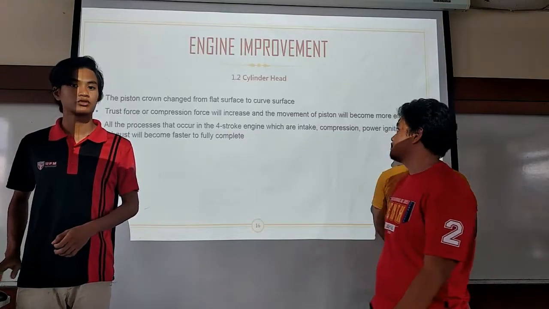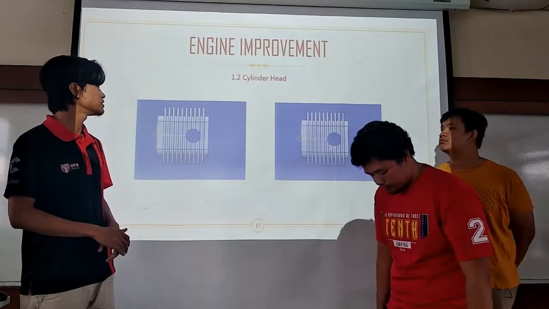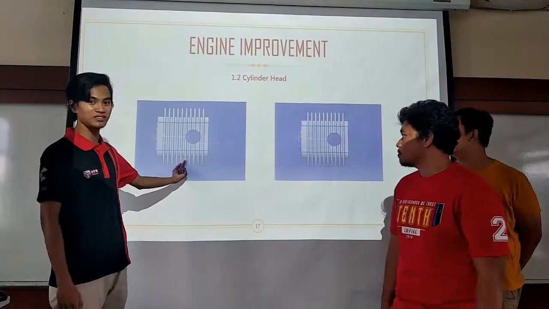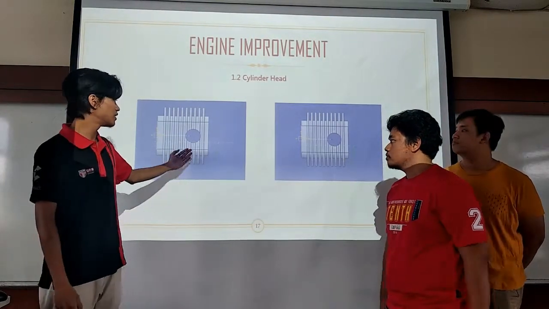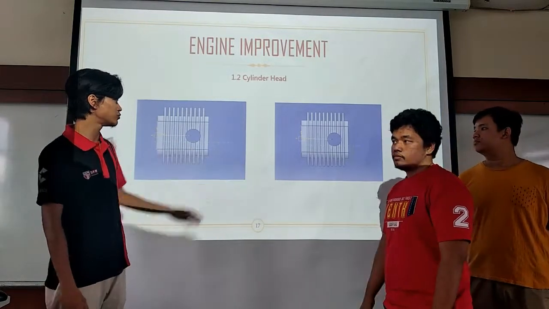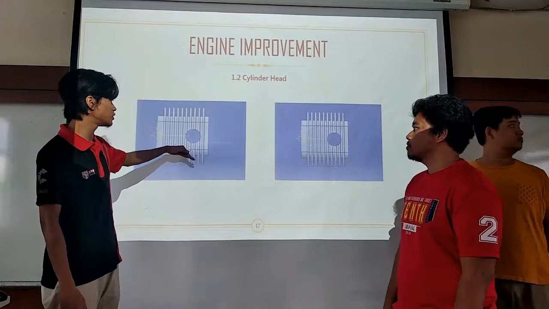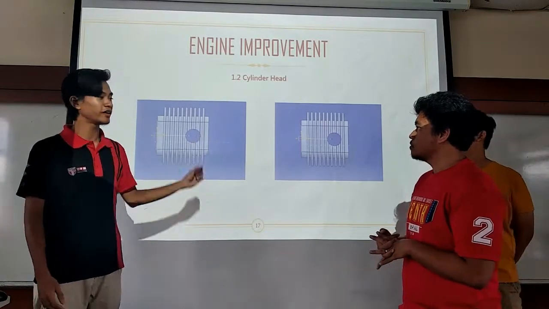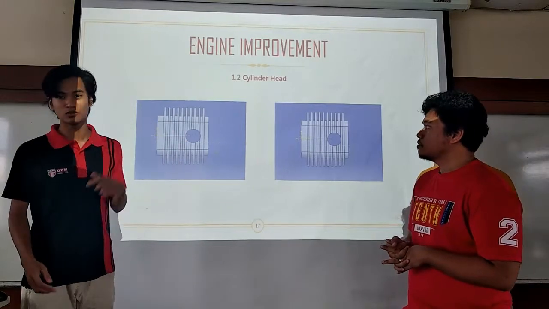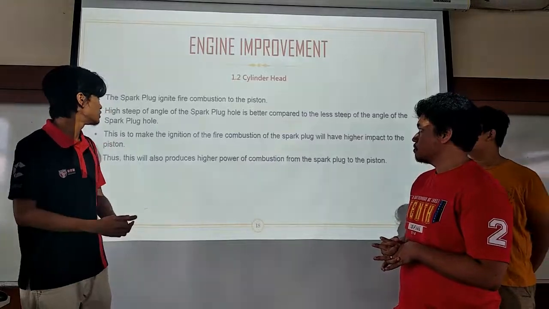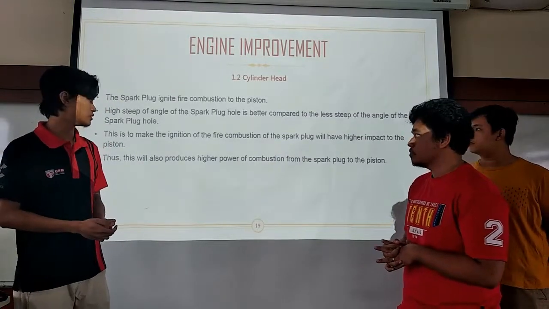The next improvement is on the cylinder head, which is the angle of the hole. Below this, there is a hole for the spark plug. This is the older one, and that is the improved one. When the angle of this hole is less, it will provide direct combustion from the spark plug to the piston. This is the explanation, as you can see.